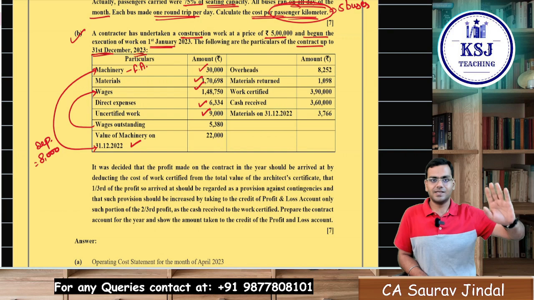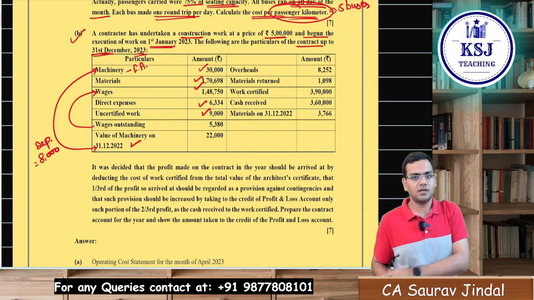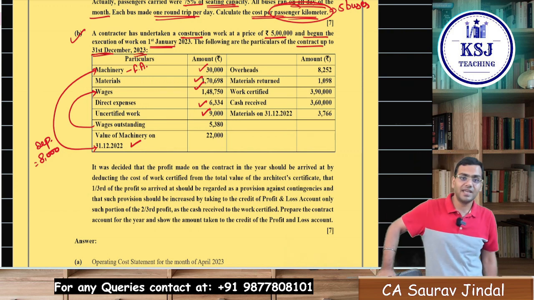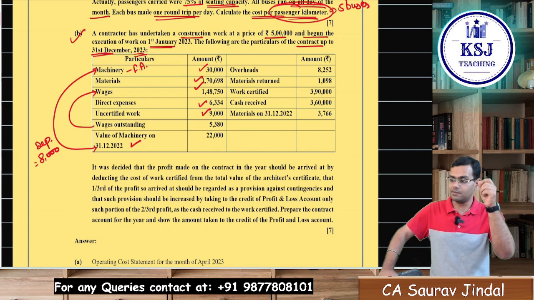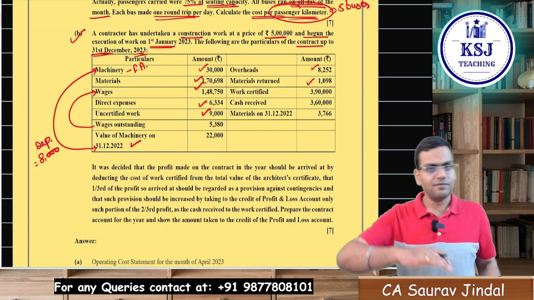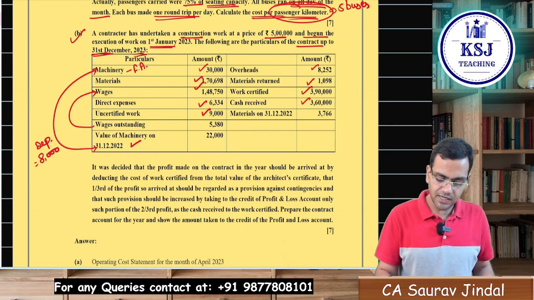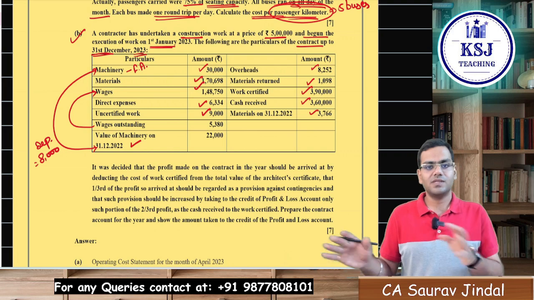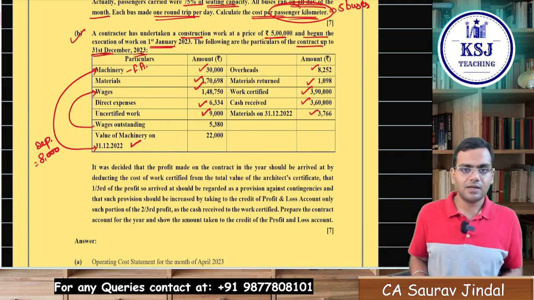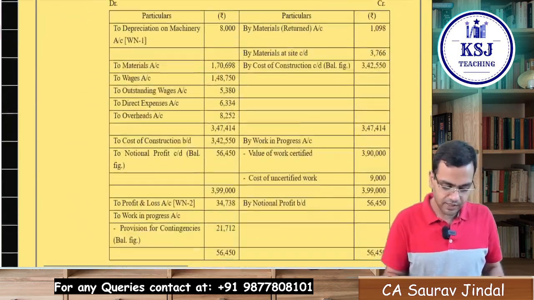Right? The fixed asset, because contract account is what? Contract account is a sort of profit and loss account. Do you take a fixed asset in the profit and loss account? No, sir. What we take regarding the fixed asset, we take only the depreciation. Right? Overheads are given, material returned is given, which will be on the credit side, work certified is there, cash received is there, materials as on 31st of December, the closing stock of material in hand is there. So a simple contract account you can prepare, right? There is no issue in the preparation of the contract account.